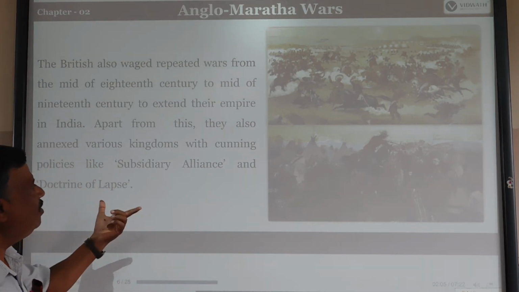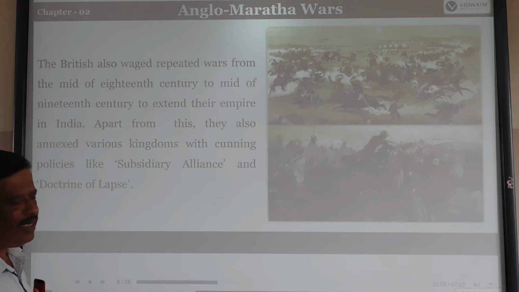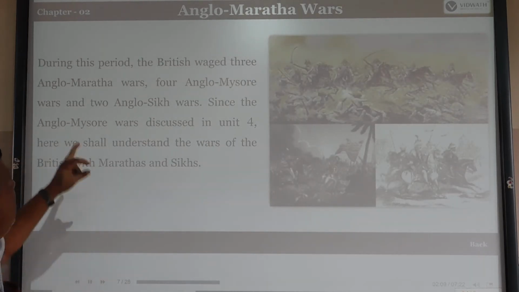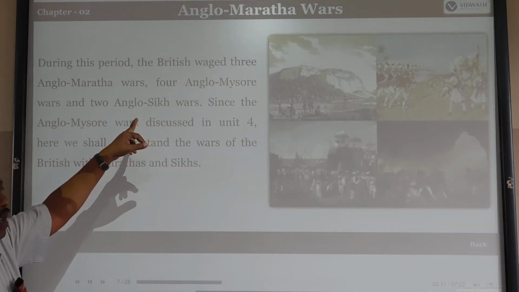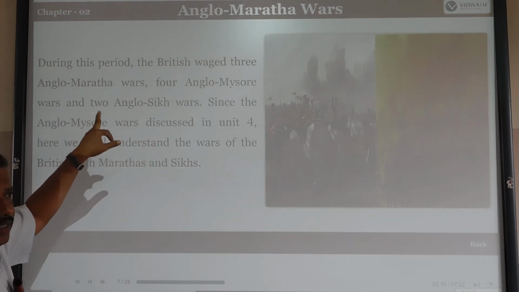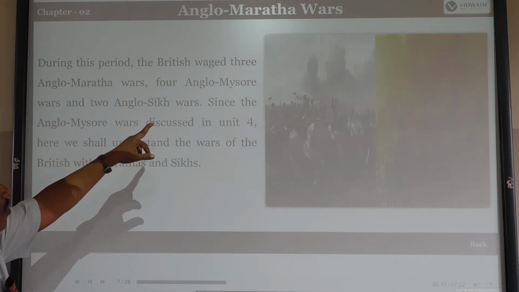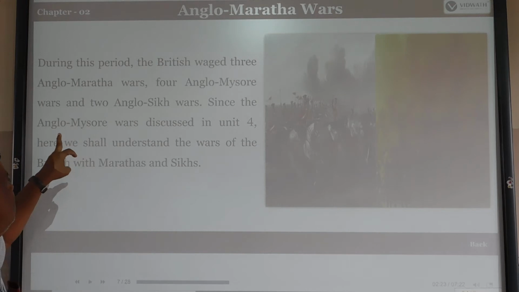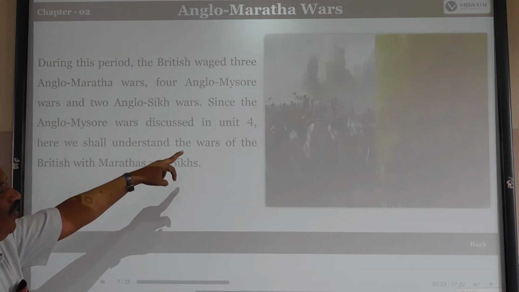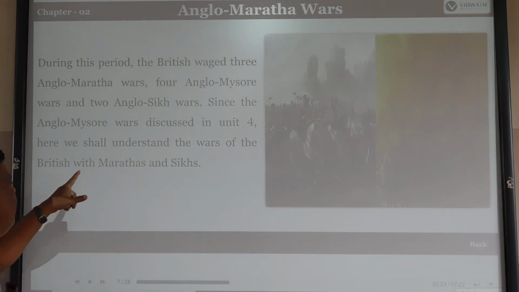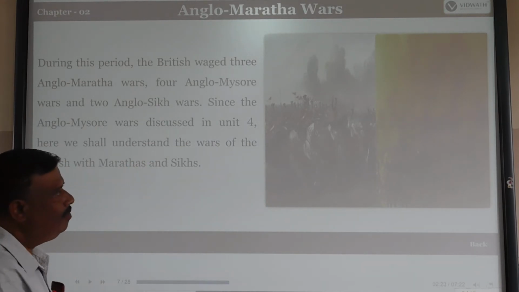Next we will see and understand what the subsidiary alliance is and what the doctrine of lapse is. During this period, the British waged three Anglo-Maratha wars and four Anglo-Mysore wars, and two Anglo-Sikh wars. Since the Anglo-Mysore wars were discussed in Unit 4, here we shall understand the wars of the British with the Marathas and Sikhs. Next point is there.